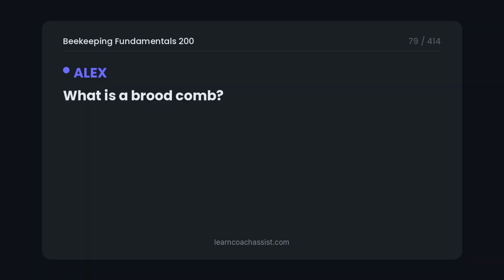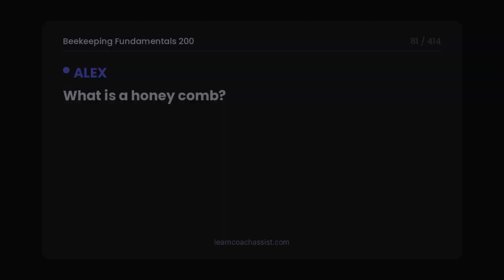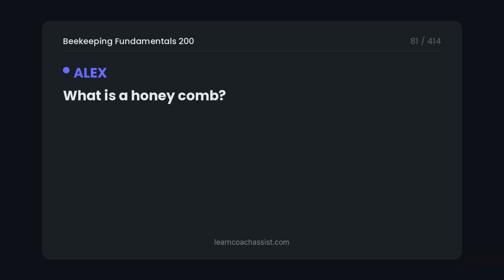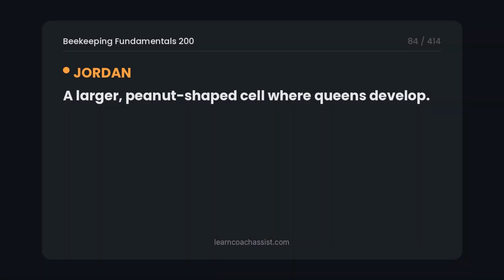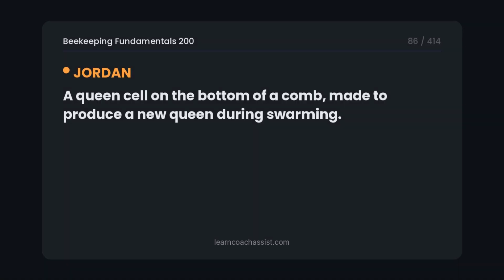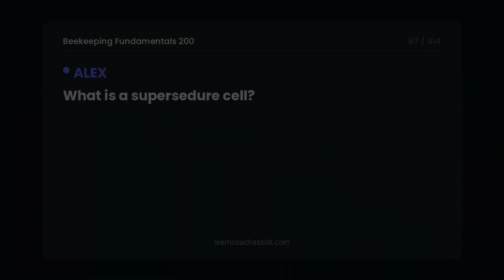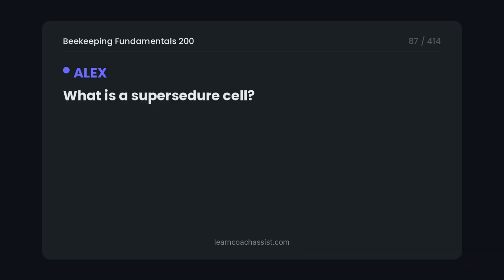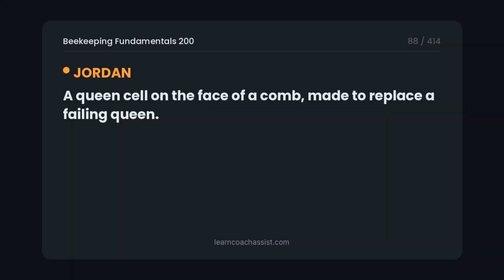What is a brood comb? Comb cells used for raising young. What is a honeycomb? Comb cells used for storing honey. What is a queen cell? A larger, peanut-shaped cell where queens develop. What is a swarm cell? A queen cell on the bottom of a comb, made to produce a new queen during swarming. What is a supersedure cell? A queen cell on the face of a comb, made to replace a failing queen.